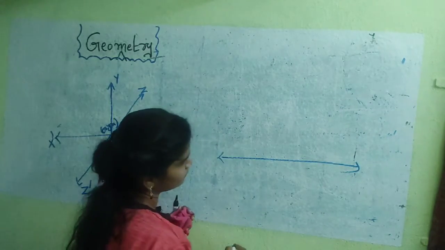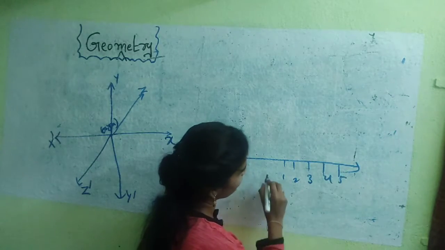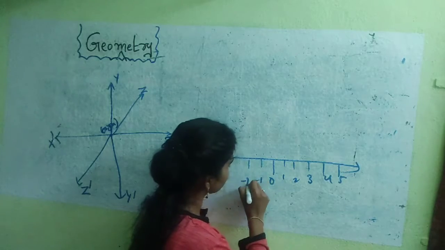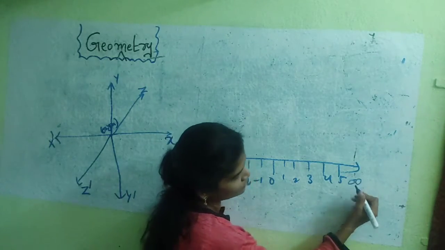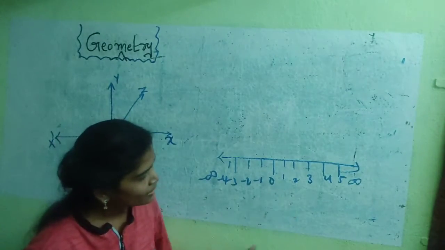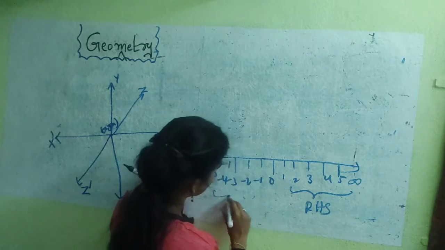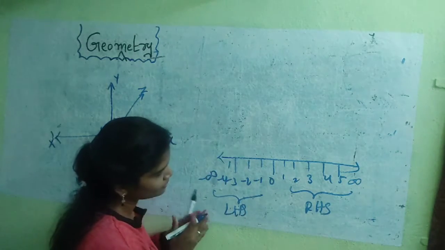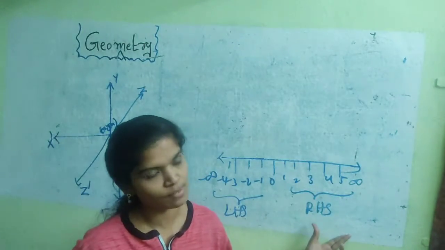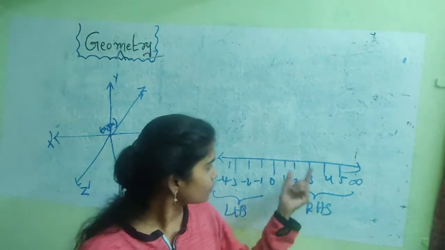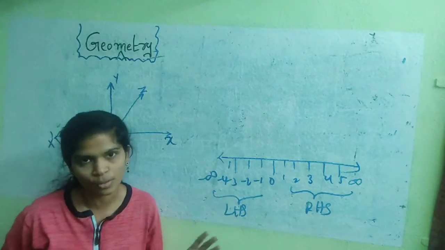This is a number line. 1, 2, 3, 4 on the right hand side, and 0, minus 1, minus 2, minus 3, minus 4 on the left, with minus infinity and plus infinity at the ends. On the right hand side of 0, positive numbers can be represented, and on the left hand side, negative numbers are represented.